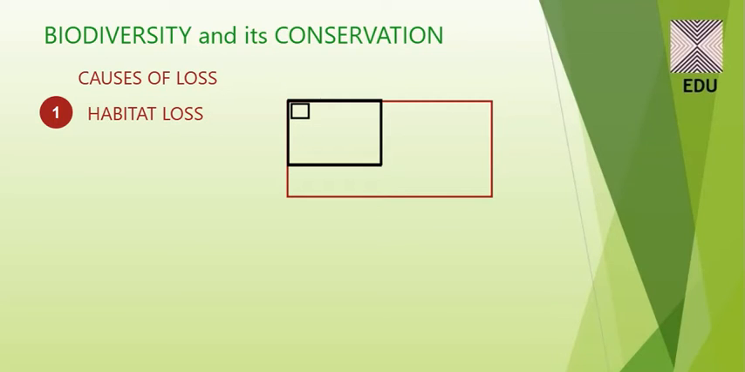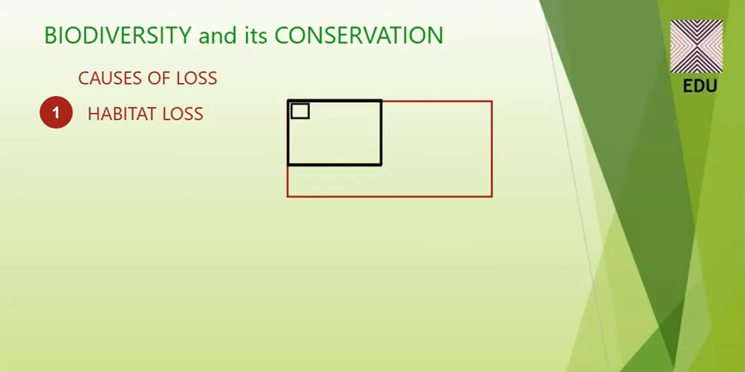habitat loss. So here we are cutting lots of trees. If trees are cut, where will the birds live, where will they put their nests? So there are no habitats for the living of the animals.